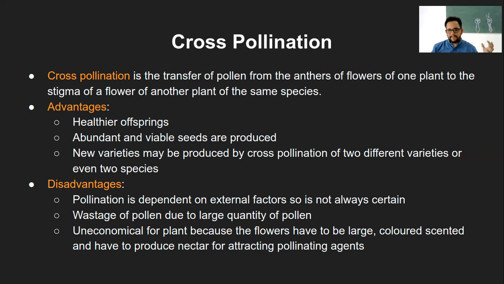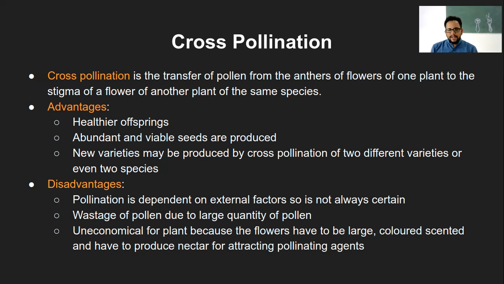Yeah, but in some of these species there is a chance that they do pollinate a little bit across the species. Again, just a hypothetical example: a white flower, not the rose one, and a purple flower. If you put the pollen grains onto each other, either white to purple or purple to white, either way, that will still produce a new offspring. So that also exists in nature, but there are certain conditions related to it. Those pollen grains have to be recognized by the stigma, then only that can happen.